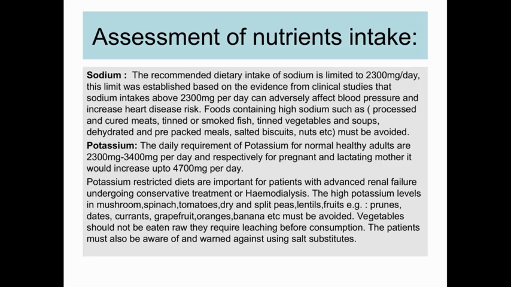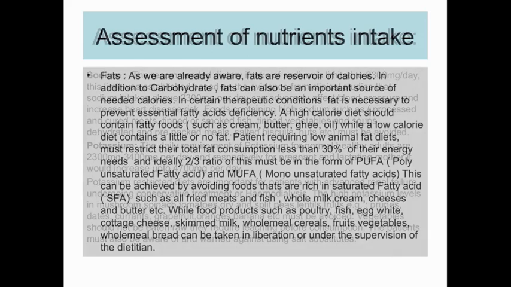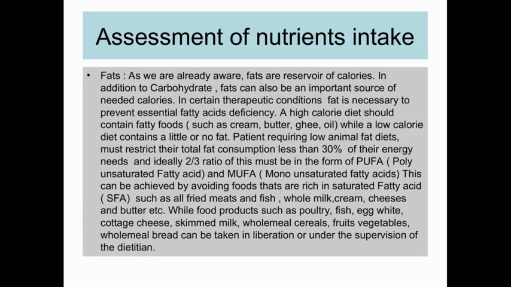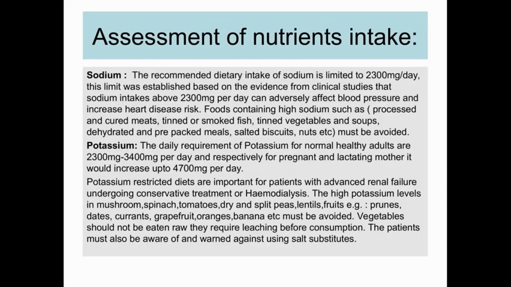Next, potassium. Potassium restricted diets are important for patients with advanced renal failure undergoing conservative treatment or hemodialysis. High potassium foods like mushroom, spinach, tomatoes, dry and split peas, lentils, fruits, prunes, dates, currants, grapefruit, oranges, banana, etc., must be avoided when you are suffering from hyperkalemia. Vegetables should not be eaten raw. They require leaching before consumption. The patients must also be warned against using salt substitutes.